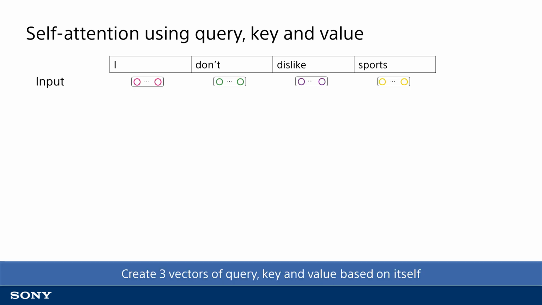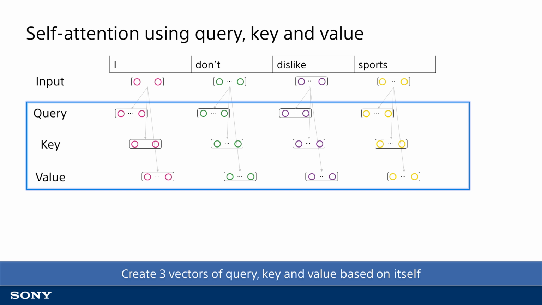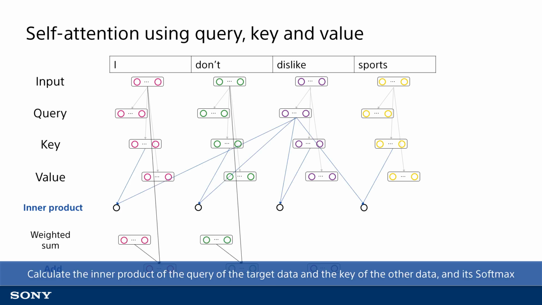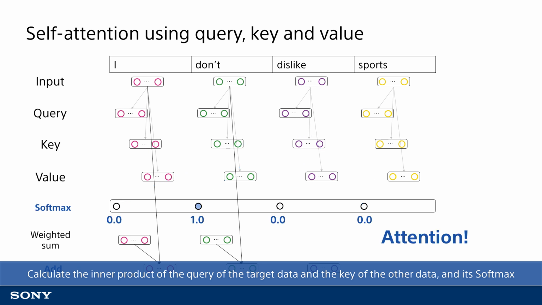More specifically, the query, key, and value vectors are created for each word in the input when extracting features of a sentence. Taking the word dislike at the third position, for example, an inner product calculation is performed on the query vector for dislike and key vector for all words, which is then summed using softmax to derive a probability that equals 1. Then we would expect the model to assign a large value to the word used to determine features for dislike, which in this case is don't.